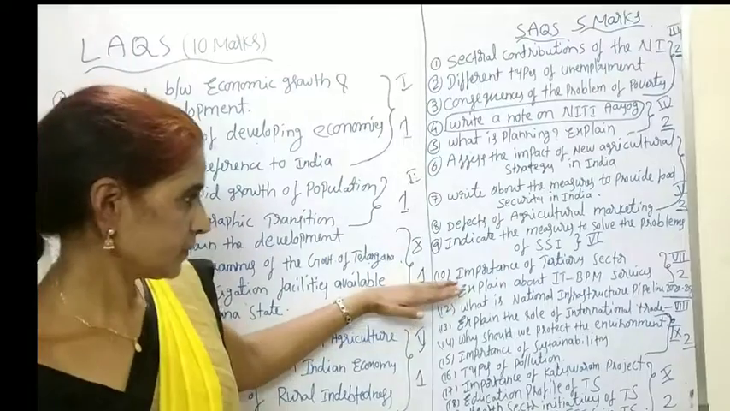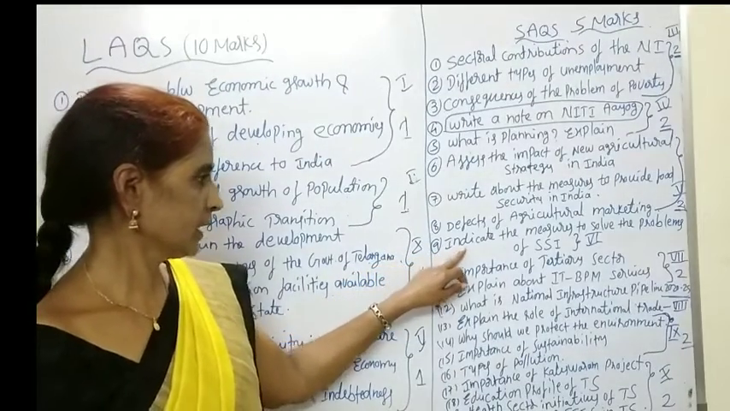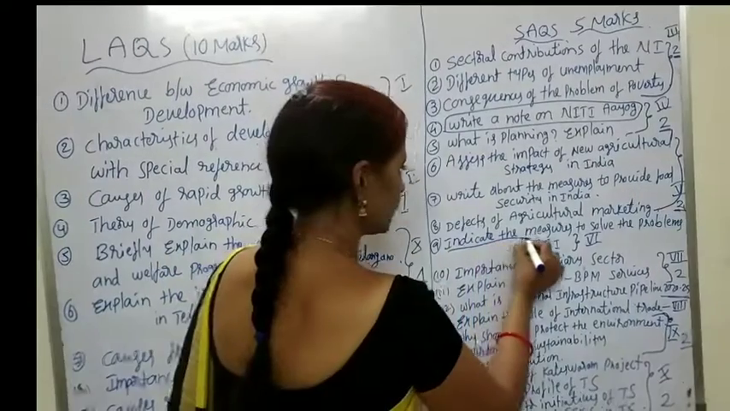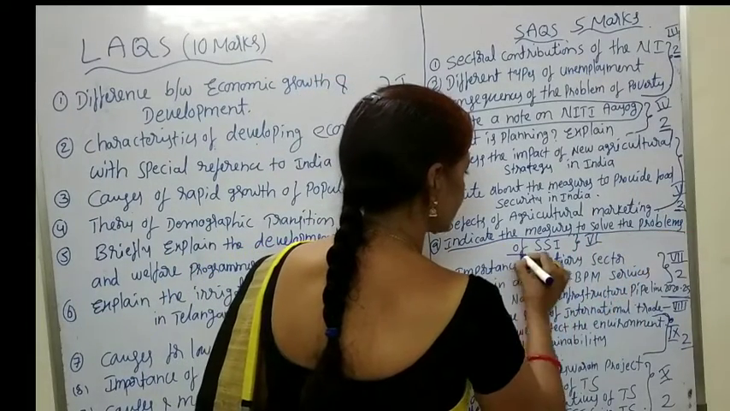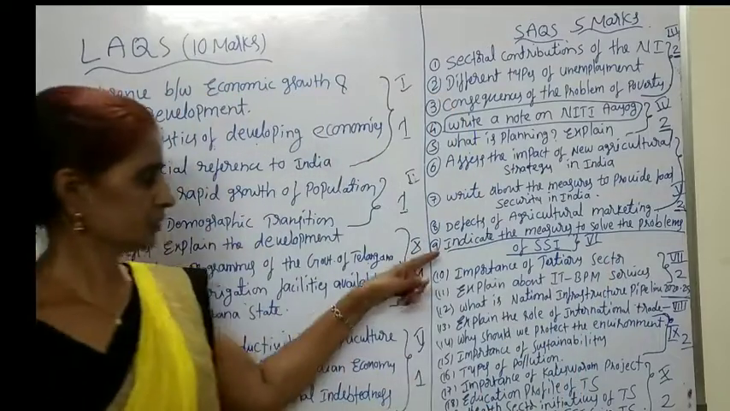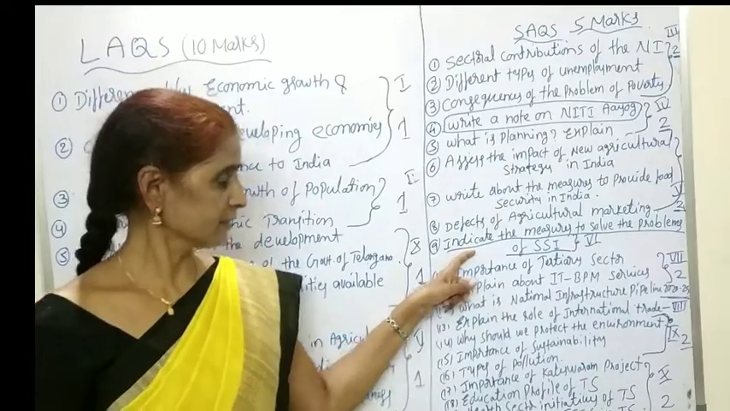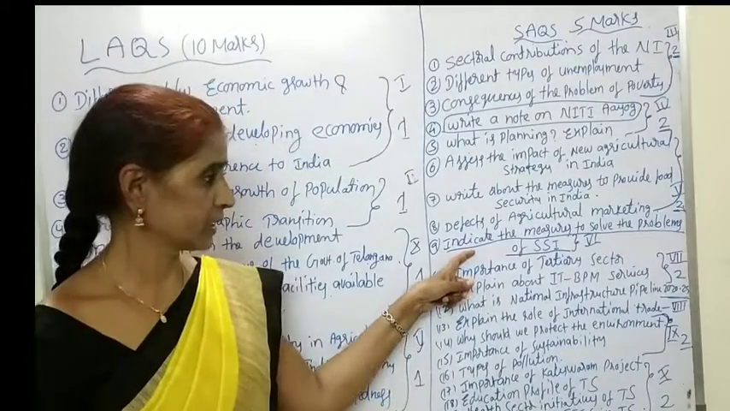Next, from the 6th unit, this question is very important. Indicate the measures to solve the problems of small scale industries. So definitely it will be asked. Okay, learn this question also from the 6th unit.